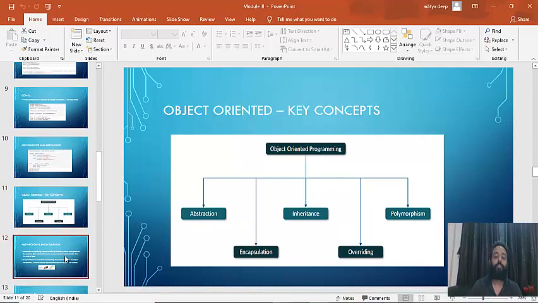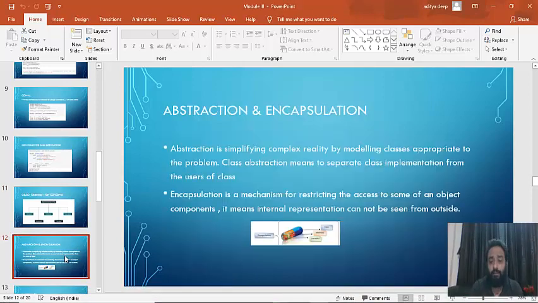What abstraction actually means is when a complex reality is simplified. When a complex reality is simplified, we say abstraction is happening. Now, how can we see this in the form of an example? When you buy a car, you directly just key in the car, or self start it, and then you start driving. That's it. You don't know what exactly has happened inside. We are not aware of the complexity of what is happening inside.